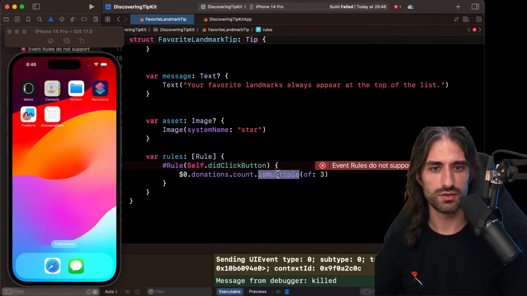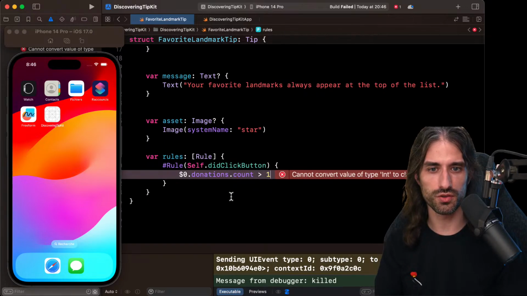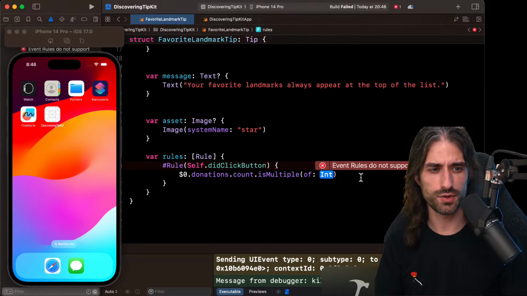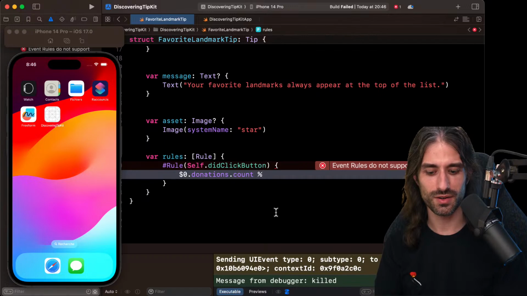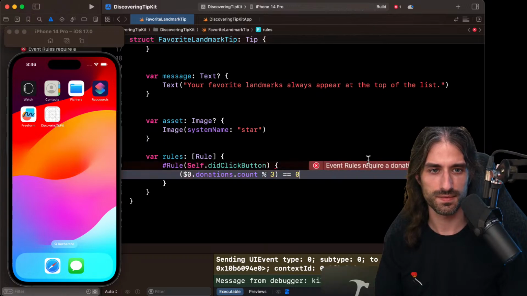Oh, it seems you cannot do is multiple of. Okay, since I think it's a predicate, it's just like with Swift Data, you're not allowed to do everything that you want inside of here. For instance, you cannot call the method is multiple of. In a predicate, you can only call some specific methods. But maybe, can we do modulo like that? Something like that. You really need to do a comparison on count.